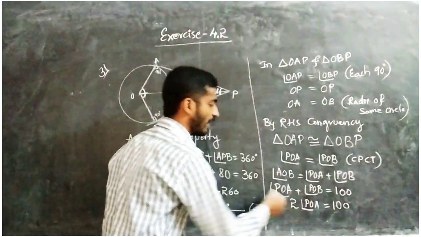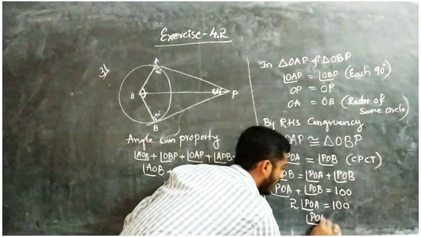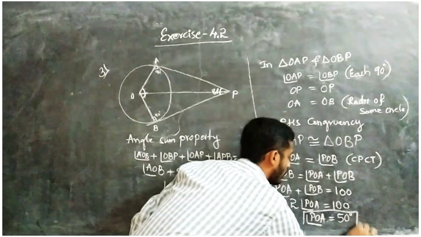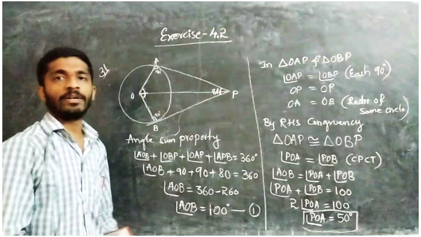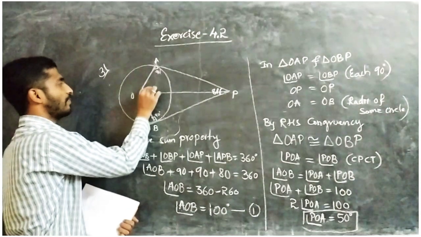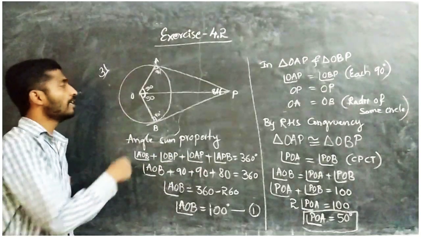So 100 by 2, we will get here angle POA equal to 50 degrees. So this is our answer. POA equal to how much? 50 degrees. Here it is 50 and here also it is 50 degrees because both angles are equal.